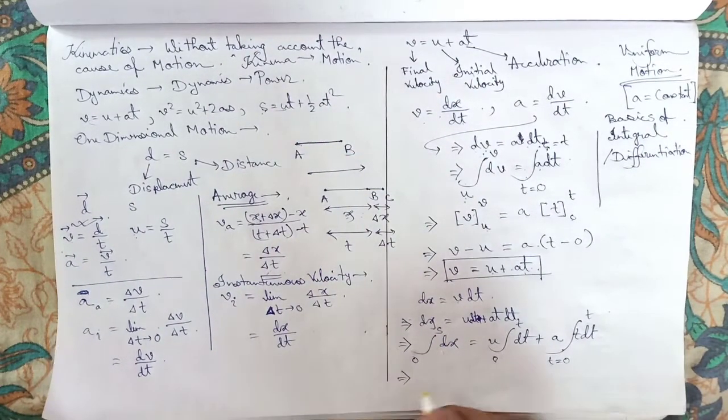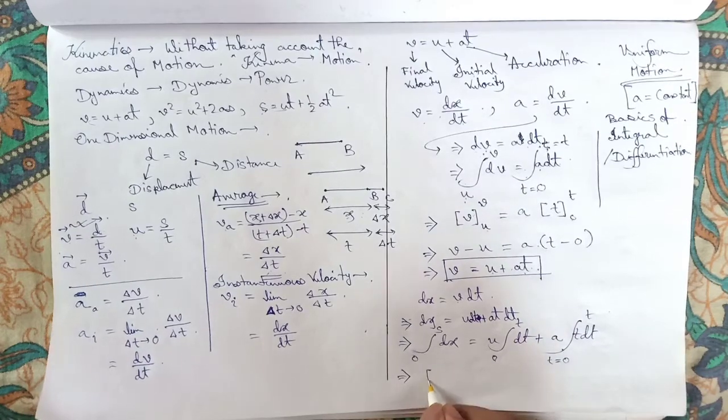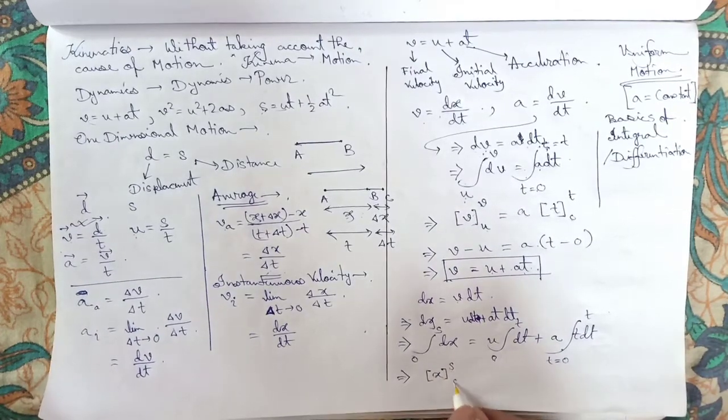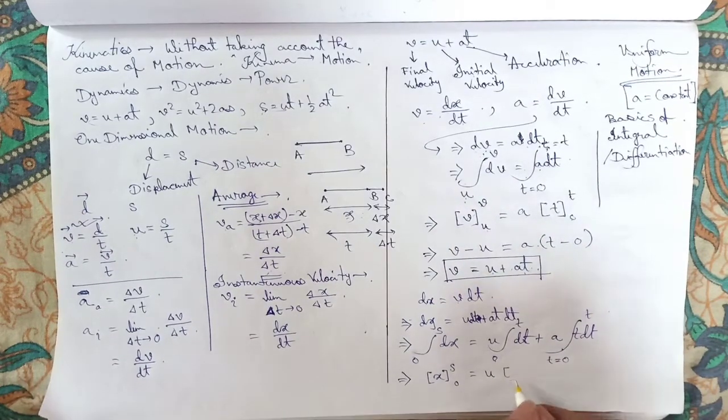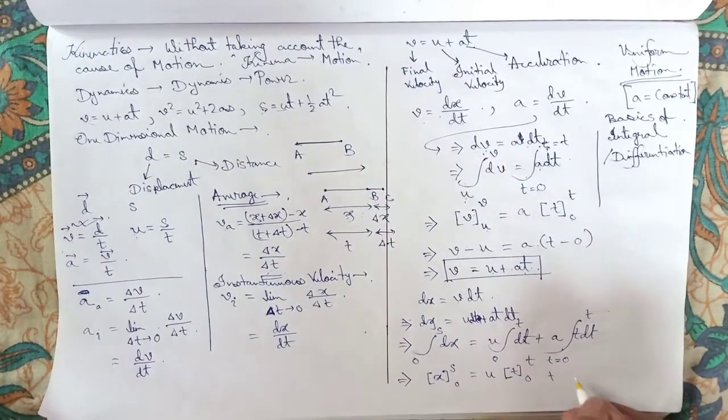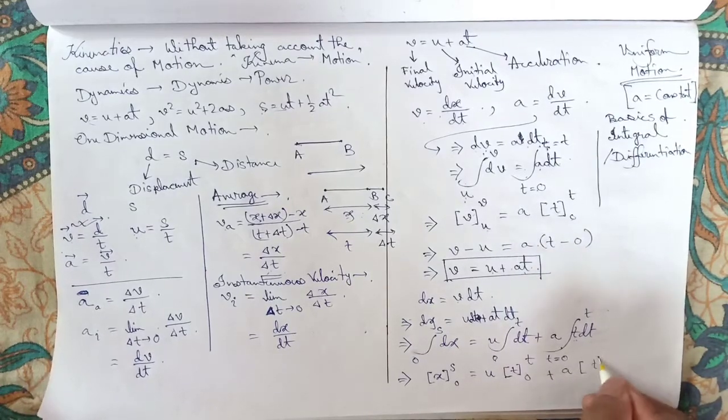Now x goes from 0 to s, u is constant, integration of dt is t, so it will be 0 to t, plus the integration of t. Here a is constant, and the integration of t is t square by 2.